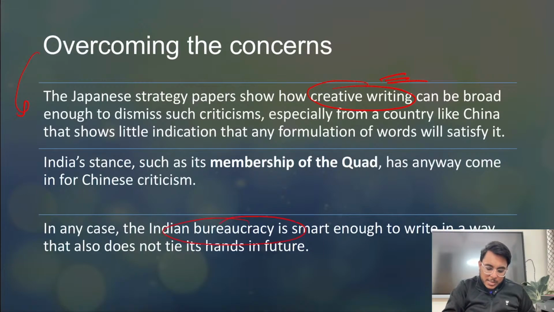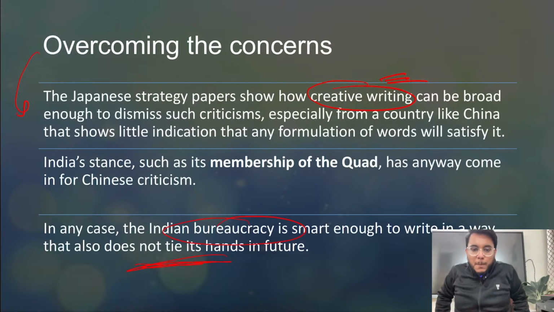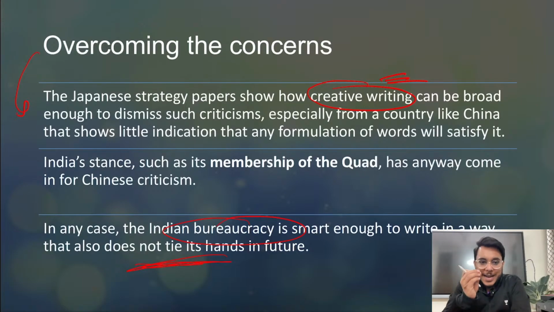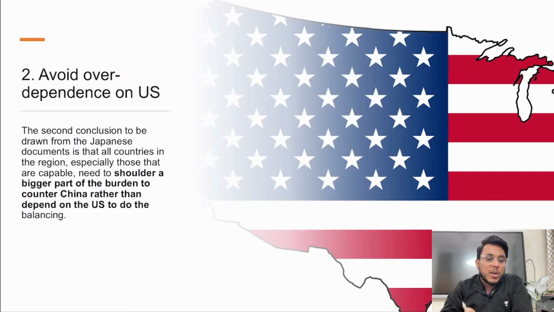Indian bureaucracy is smart enough that it can do such kind of writing. But at the same time, guys, if India fears that we will come out with that national security strategy and some countries such as China will get irritated, then already we are members of the Quadrilateral Security Dialogue, and already China is anyhow criticizing India. So we should not fear that.